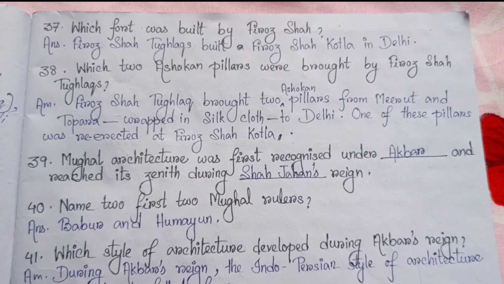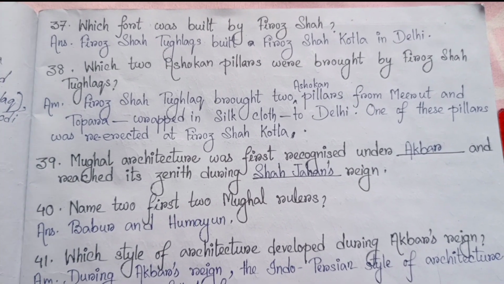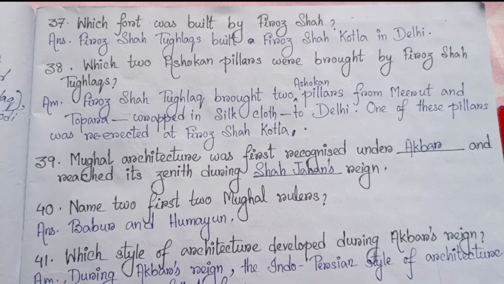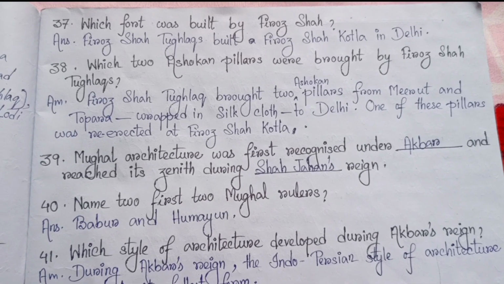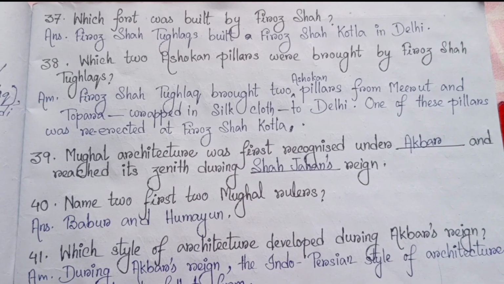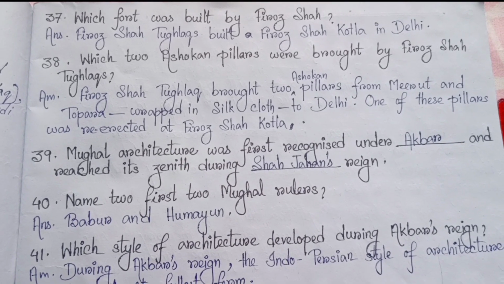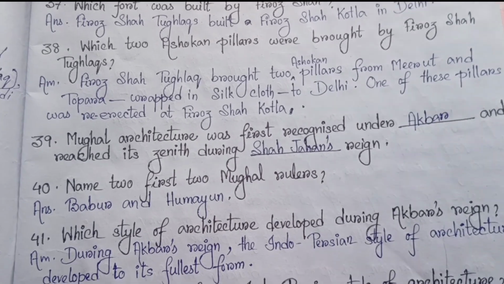Which fort was built by Firoz Shah? Firoz Shah Tughlaq built Firoz Shah Kotla in Delhi. Number 38. Which two Ashokan pillars were brought by Firoz Shah Tughlaq? Firoz Shah Tughlaq brought two Ashokan pillars from Meerut and Topara wrapped in silk cloth to Delhi. One of these pillars was re-erected at Firoz Shah Kotla.